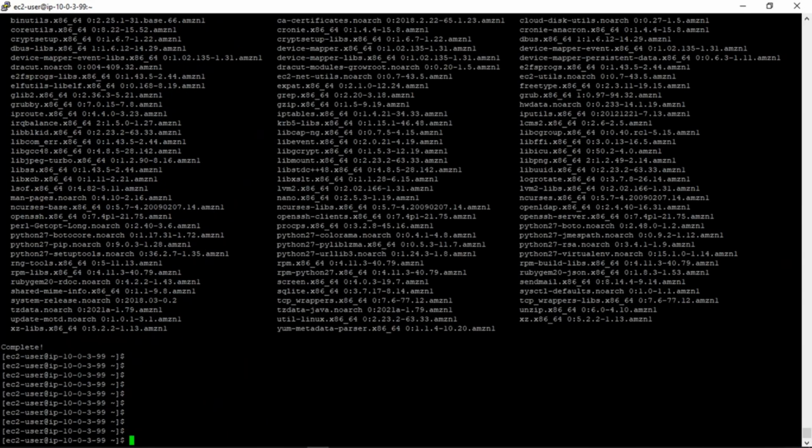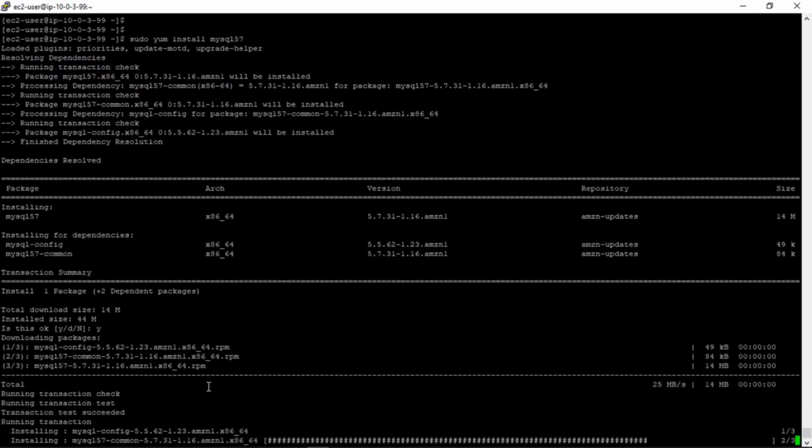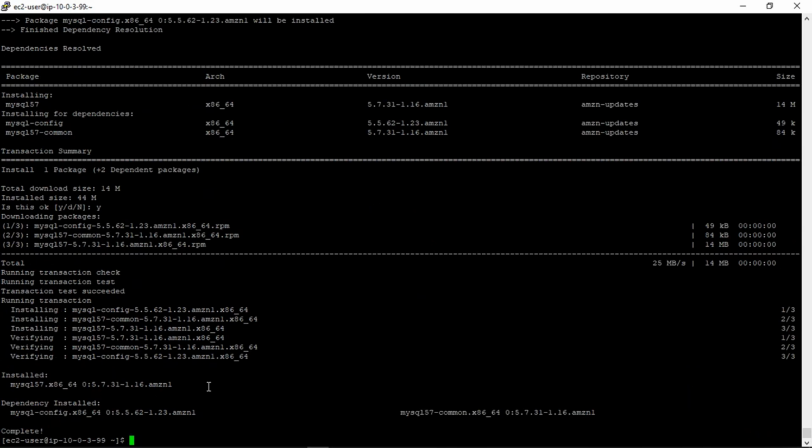Now let's install MySQL client on our EC2 instance to check the connectivity with our DB instance. So I am using sudo yum install mysql57, and you have to select Y. So we have got MySQL client on our EC2 instance now, and we can use MySQL commands to check connectivity with our DB instance.